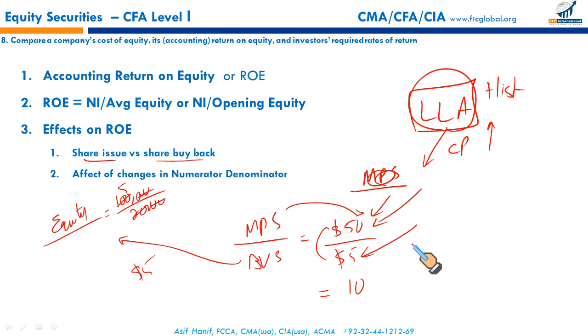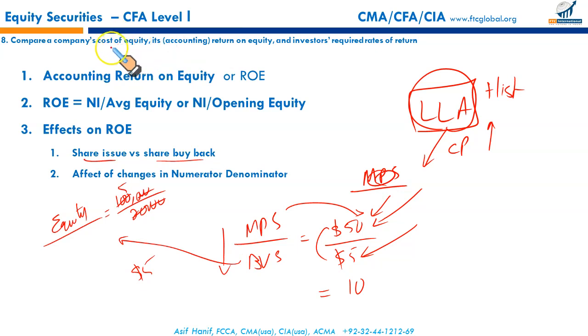It's a growth stock. High price to book ratio means it's a growth stock. But if it's low, then it is considered a value stock, and I'm sure you would have got these basic understandings from your prior readings. And I guess that completes your reading number 8. Do we have anything left out?